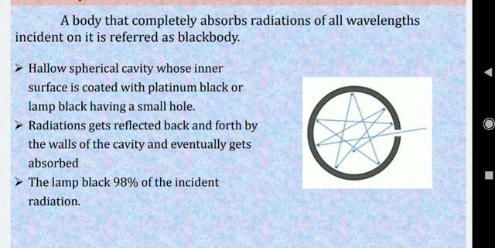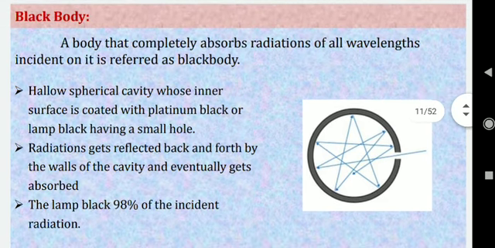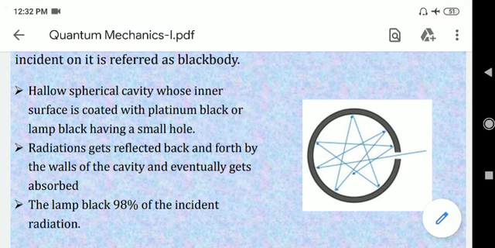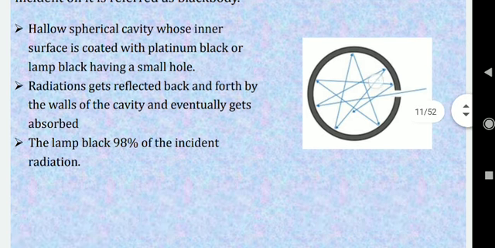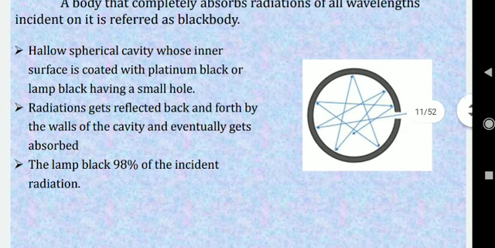So when the first electromagnetic ray enters the cavity, 98% is absorbed at this position and only 2% is reflected. The reflected ray goes in this direction, and here 98% of that 2% is absorbed, and only 2% is reflected. So on every reflection, 98% is absorbed and only the remainder is reflected.